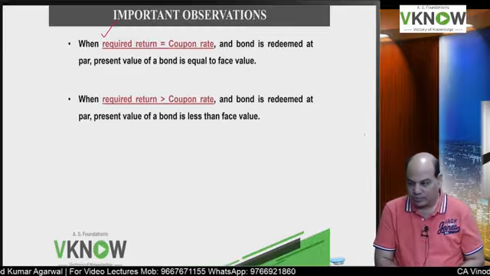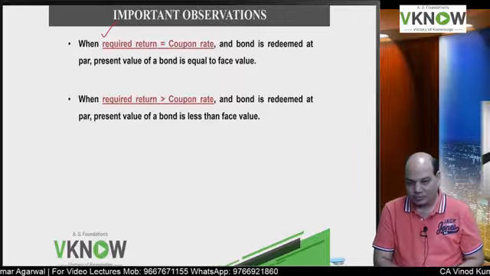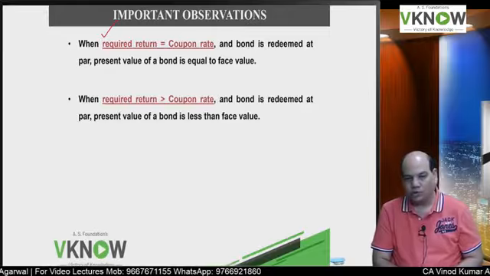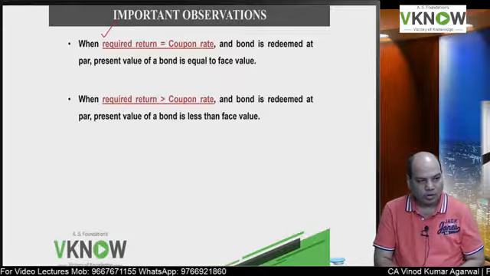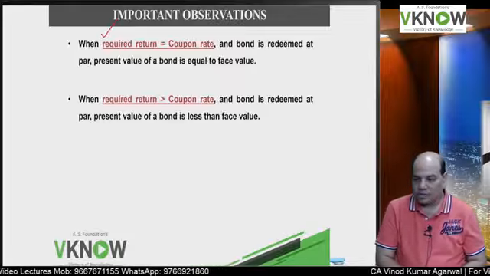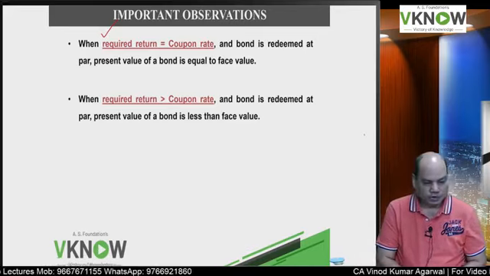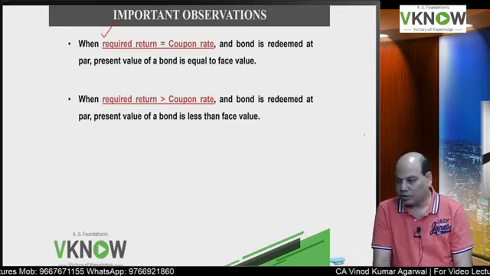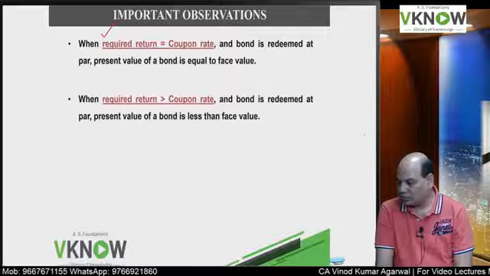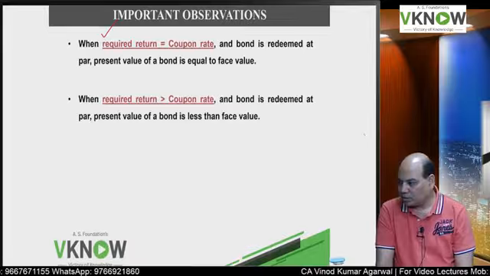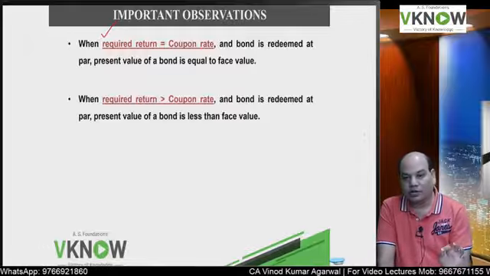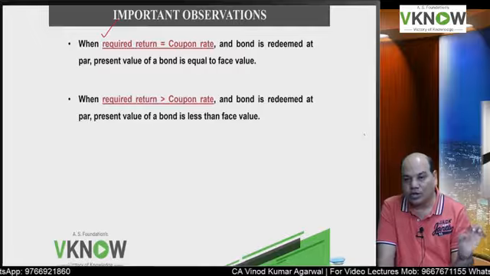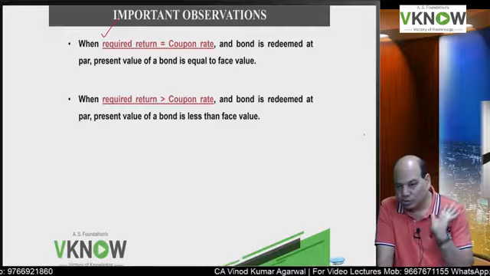Come on, what will happen? Present value of the bond is less than face value. Always remember, if the present value of the bond is less than face value, it means your required return is more than the coupon rate.